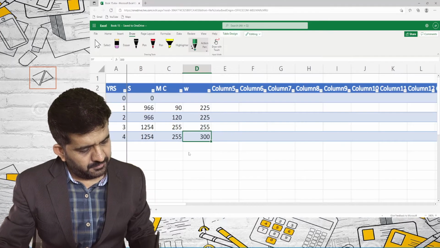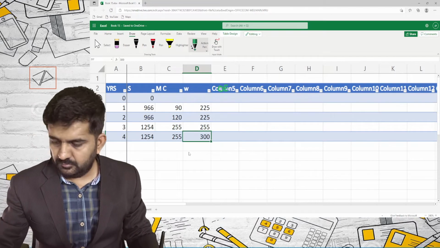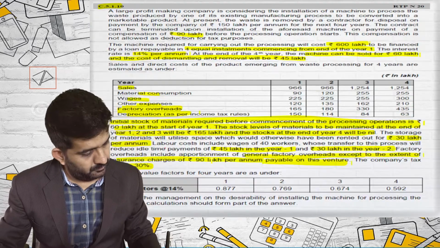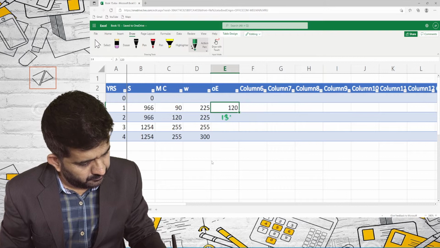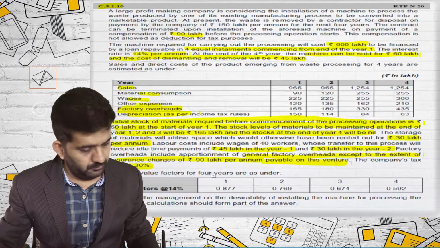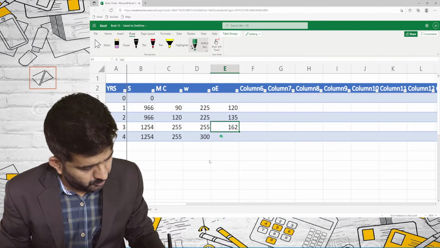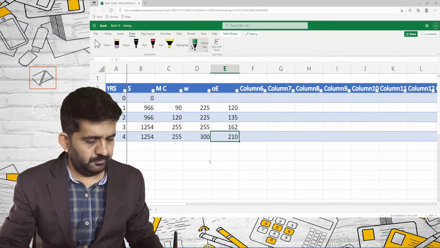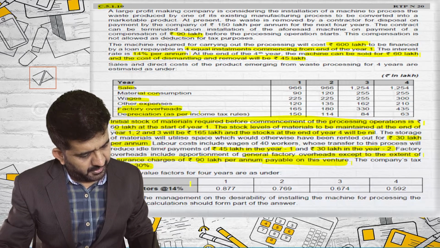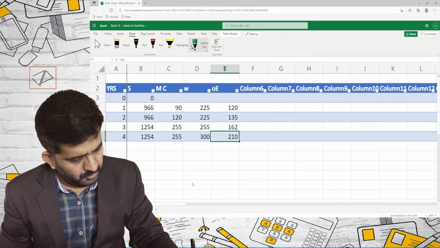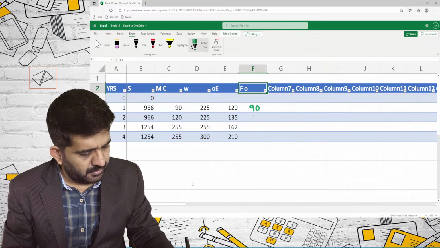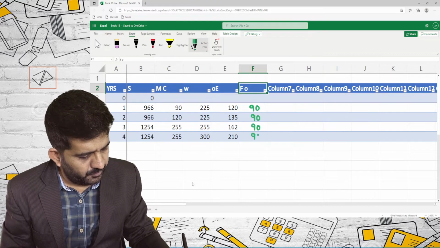Other expenses: 120, 135, 162, 210. Factory overhead, as we have decided, we will be considering only 90 lakhs. So factory overhead, we will be considering 90 lakhs for all 4 years.